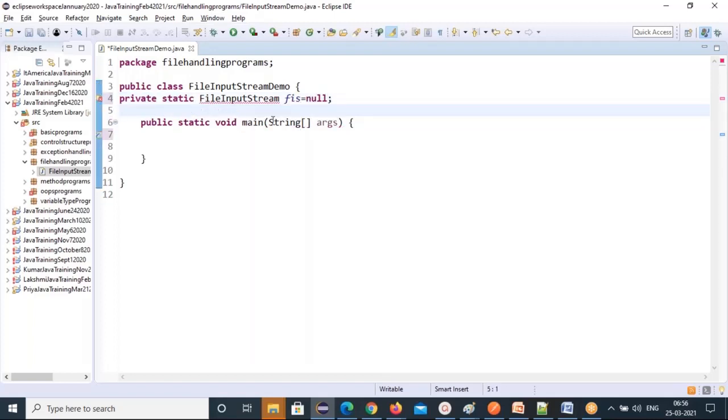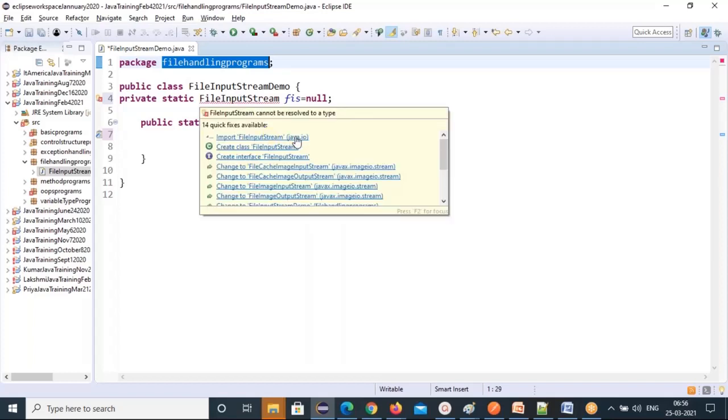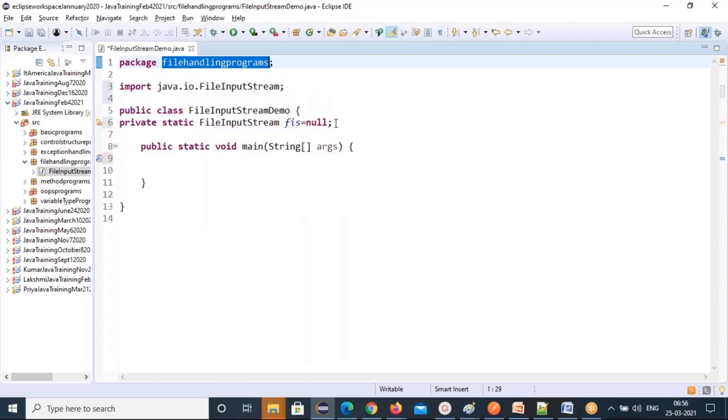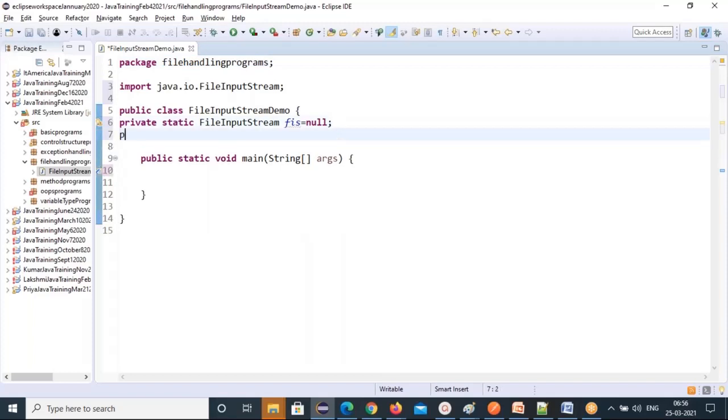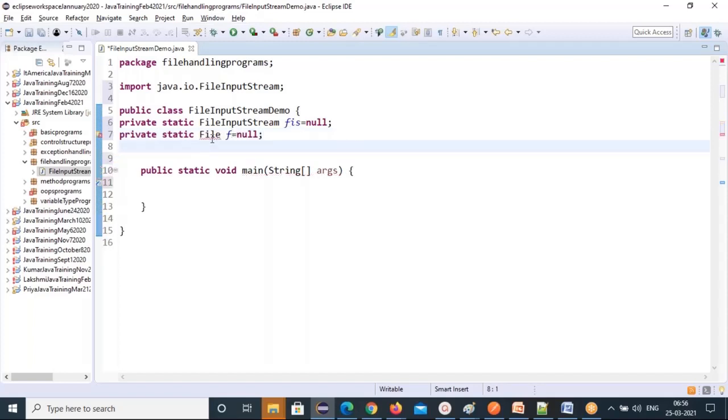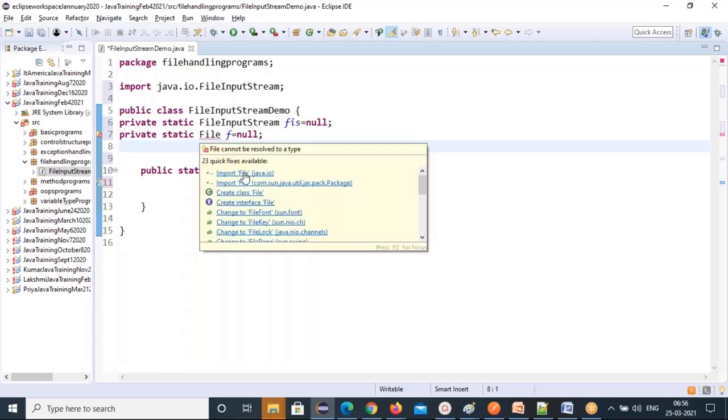So why is it throwing an error? We are using it in our package, but in which package is it available? Which package is the FileInputStream class available in? IO package. So java.io package. So import that, java.io package. Same, I need a File class. So private static File f equal to null. So I declared a global static variable, so that I can use it anywhere.